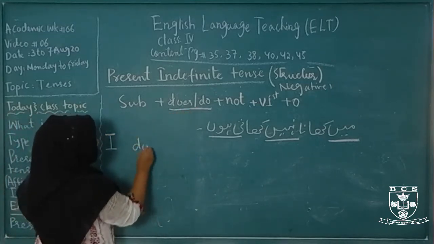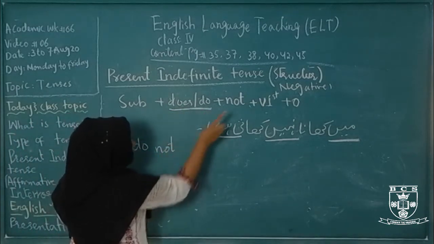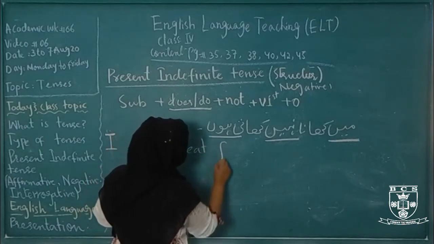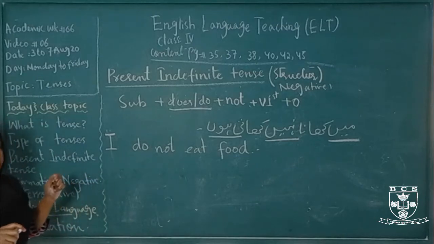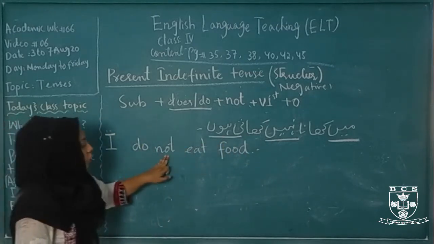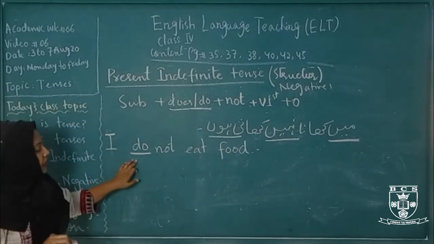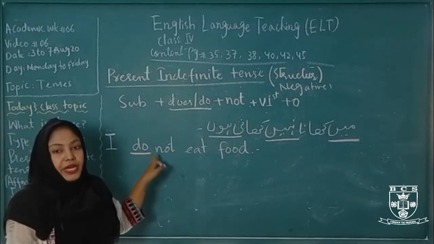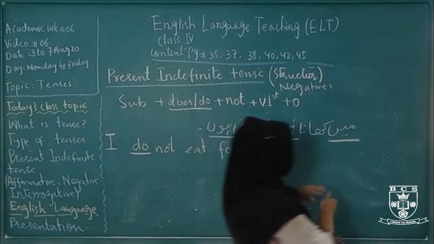I do not, khana, eat food. This is how you will make the sentence. मैं खाना नहीं खाती हूँ. I do not eat food. Do here represents the present indefinite tense. Do is also an identification of present indefinite tense. Okay, now come to the next one.